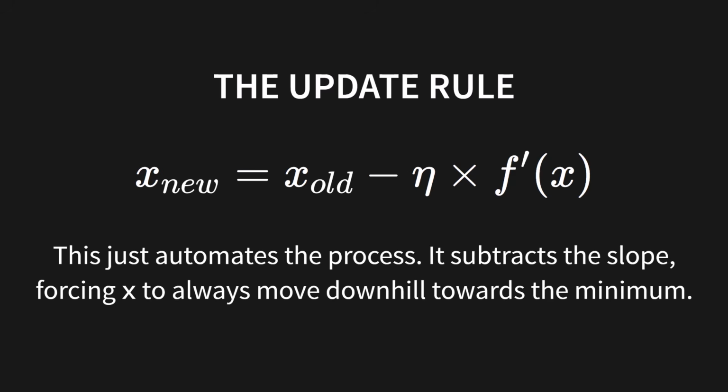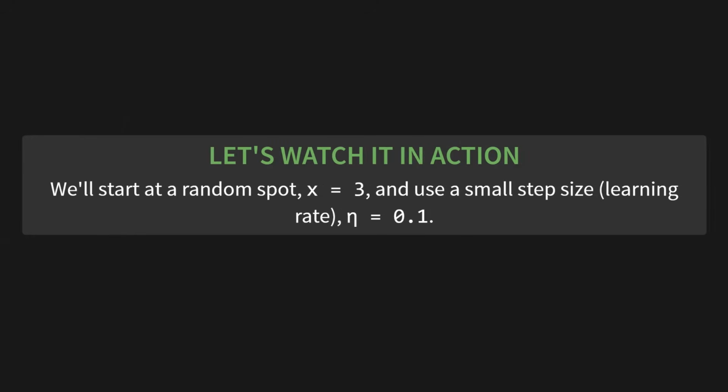Now look at the update rule. This little formula just automates the whole process. It subtracts the slope, forcing x to always move downhill towards the minimum. Let's watch it in action. We'll start at a random spot, say x equals 3, and we'll use a small step size, which we call the learning rate, of 0.1.